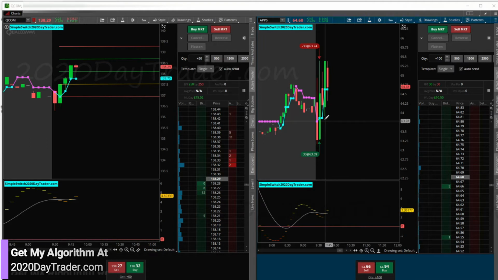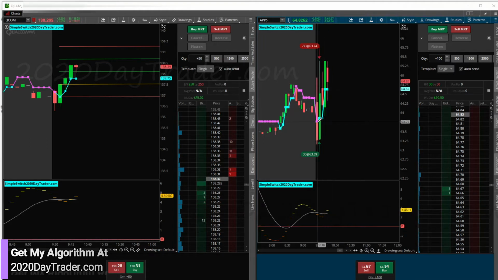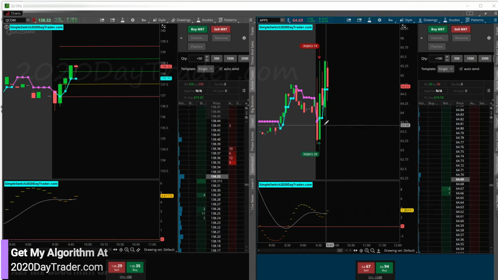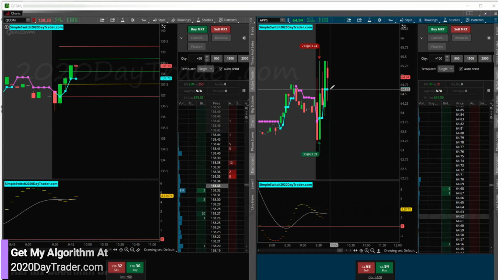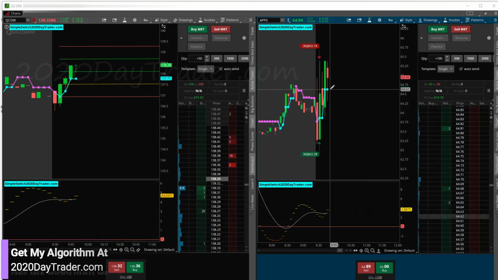Okay, so right now here we are with APPS. We may have a switchback play on APPS because we were in the normal market hours and we were red here, and then we went green, and then we may be going red again. If we do, we'll be jumping into the short on normal on a switchback strategy.